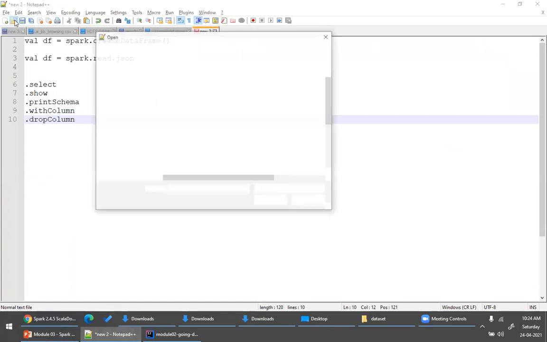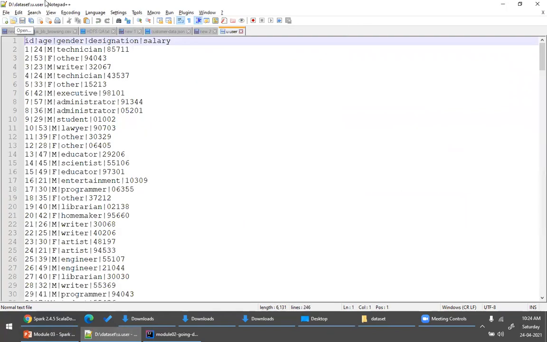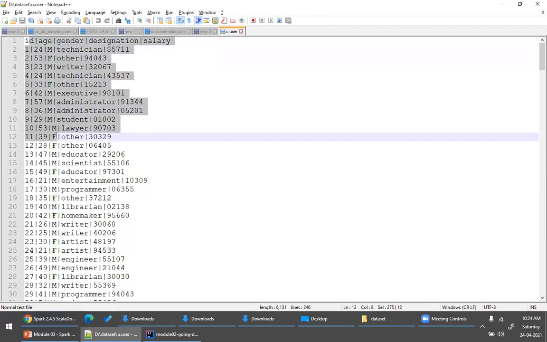Let's take this u.user. Now, what I want to do, please look at this. This particular column is there, right? For example, gender. This gender column has M for male and F for female. It has short names. Now what I want to do is read this file. Do remember, I want to read this file.